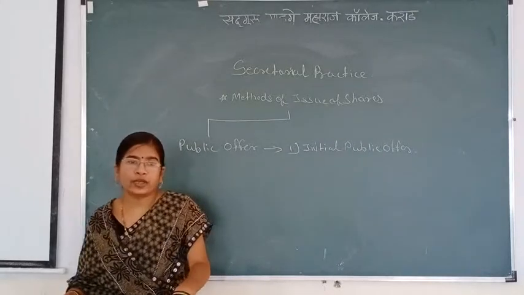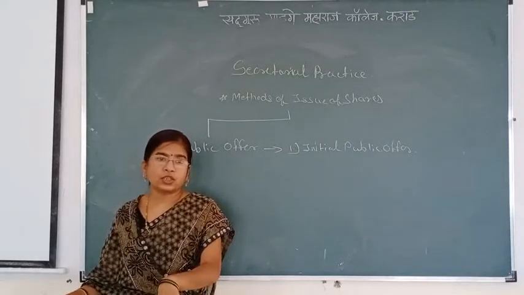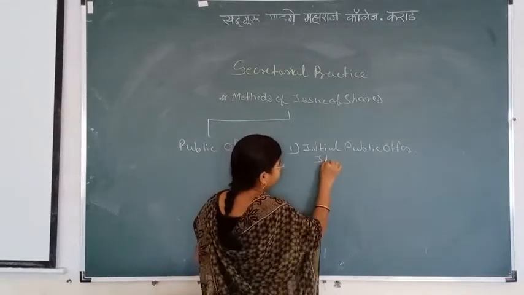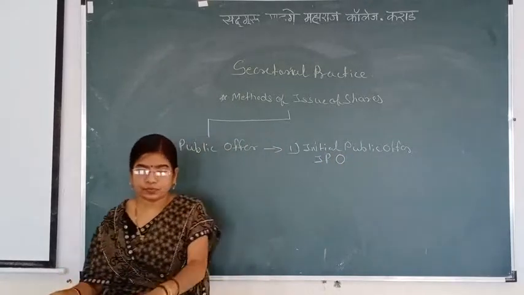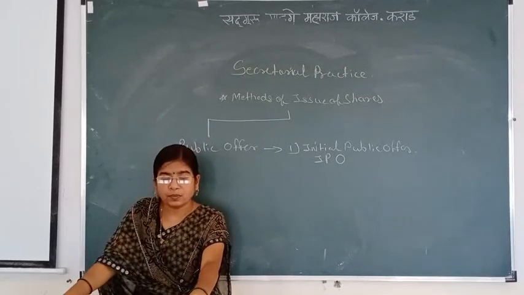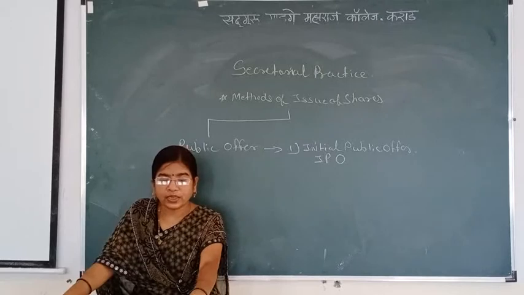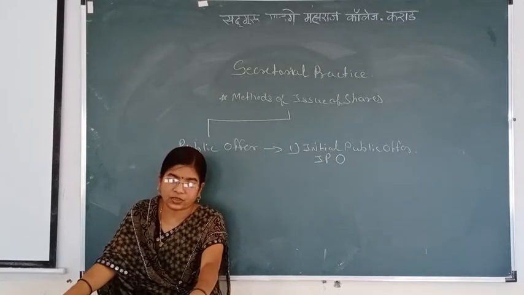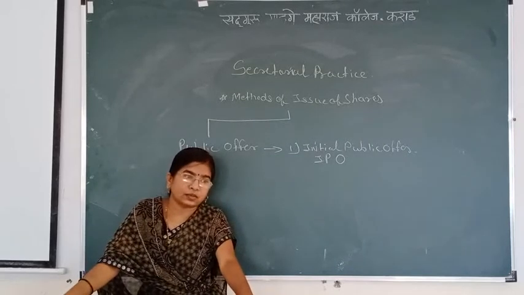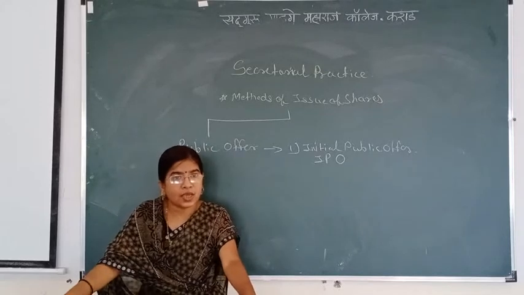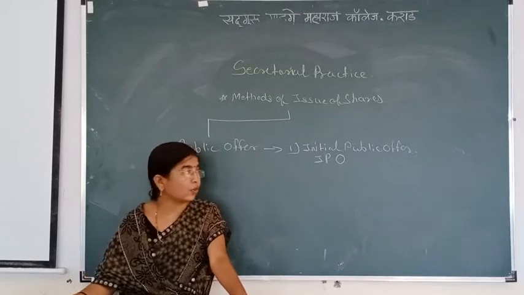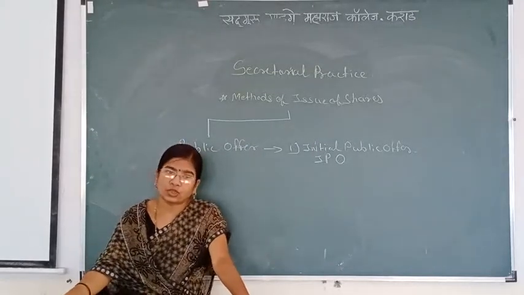When a new company or existing company first time offers the shares to general public, then it is said to be initial public offer, that is IPO. A new company or an existing company which had raised its capital earlier from promoters or investors may offer its shares to public when it is in need of fresh fund. When company needs fresh fund, firstly company collects capital from promoters, investors. Afterwards, if company wants more capital, then company collects the capital from initial public offer, offering shares to the general public first time.